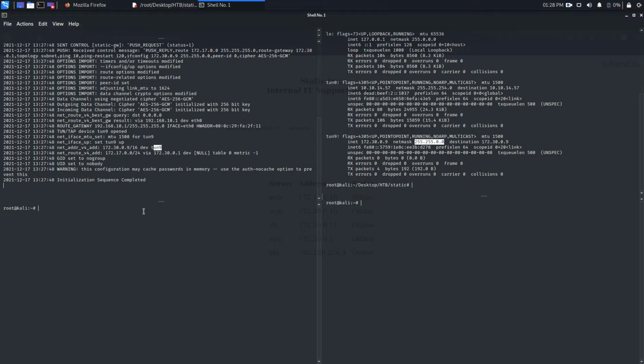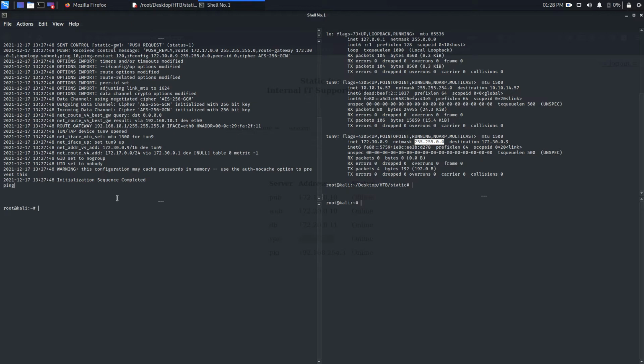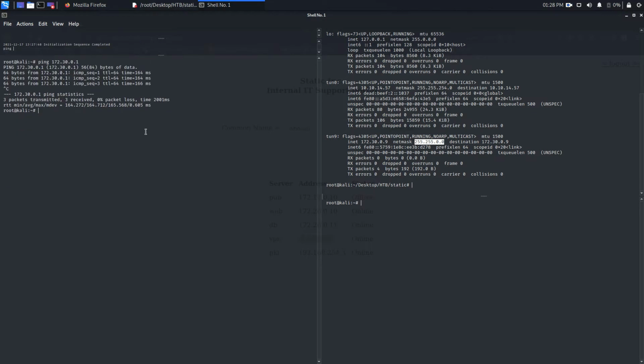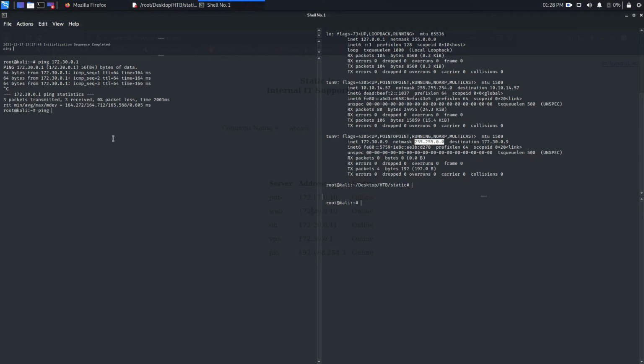Because we are connected now, I hope we can ping this IP. So let's do that. Not here. Ping 172.30.0.1, and yeah, we can ping the VPN server. So this is the first part. Now let's try to ping this web server. If internal routing or inter-VLAN routing is there, maybe we can reach that server also, but I think there is no routing. So the problem is in routing.